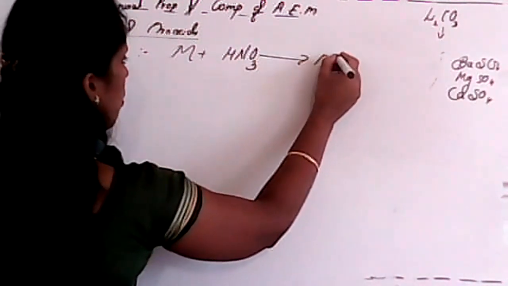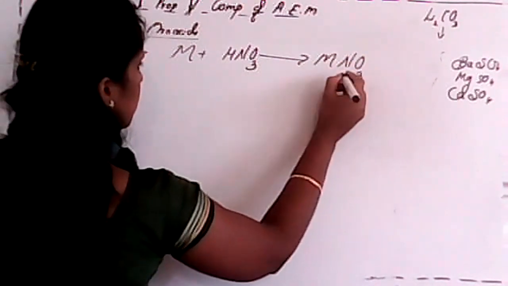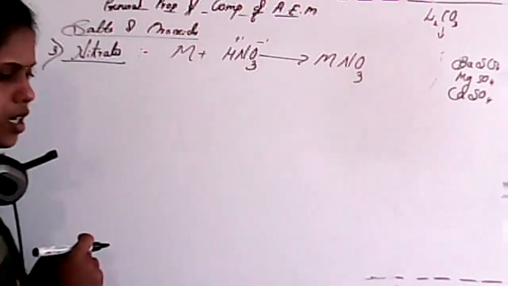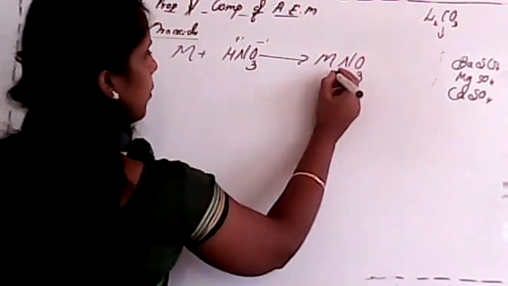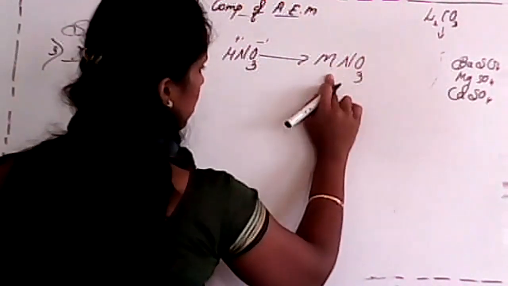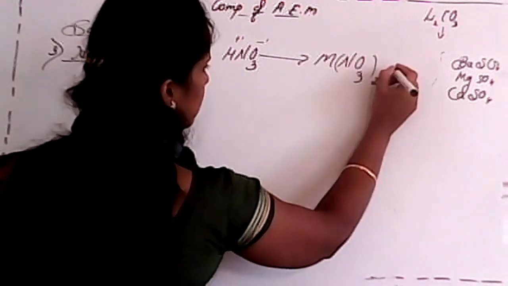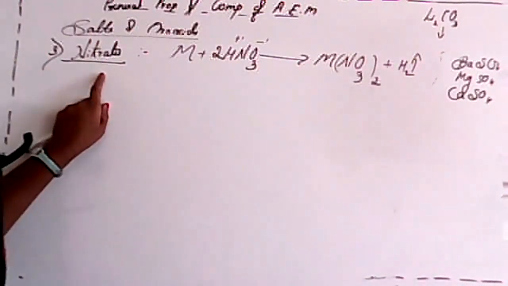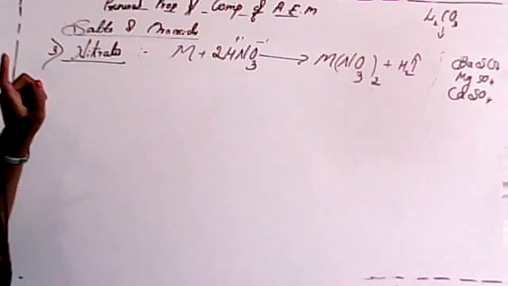HNO3, it will form metal nitrate. See, student, NO3 is -1 oxidation state, hydrogen is +1 oxidation state, and we have to balance it, and the product will be MNO3 twice. For that, I'll consider H2 gas. Is it clear?